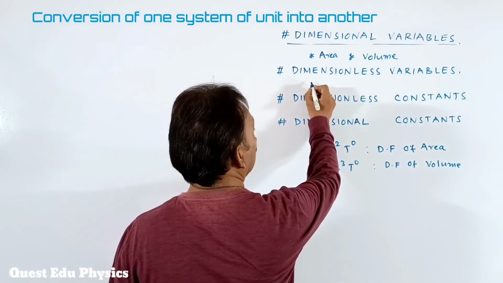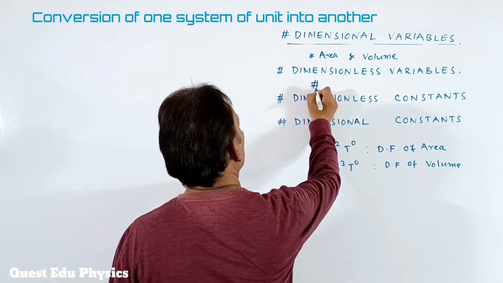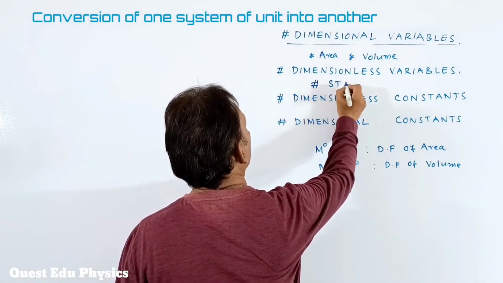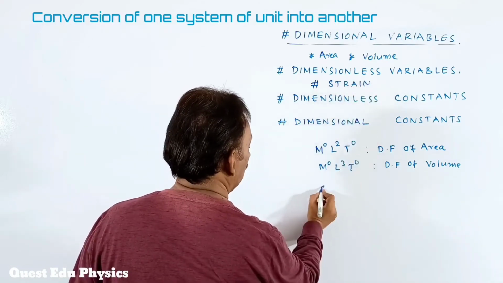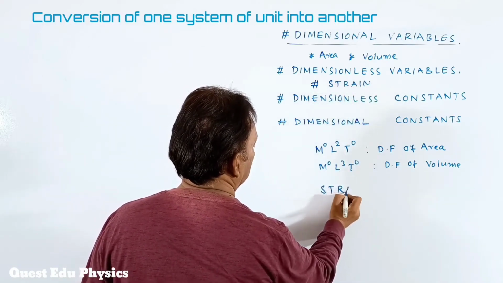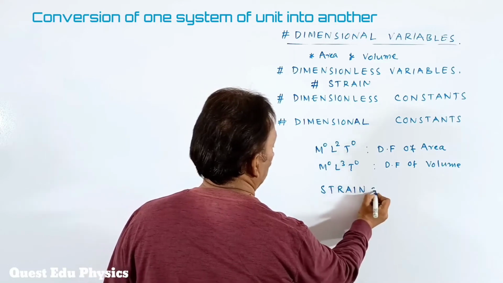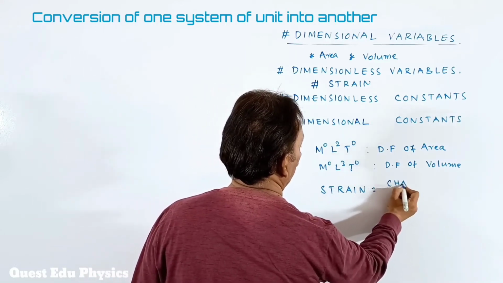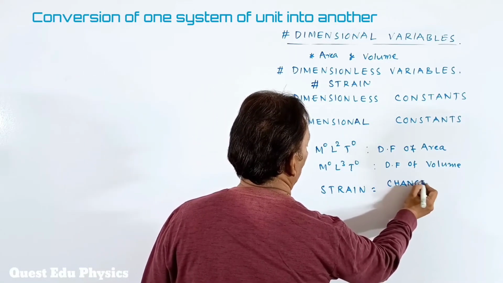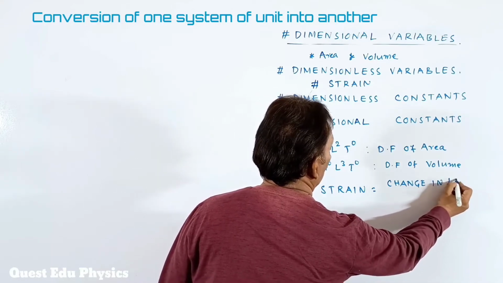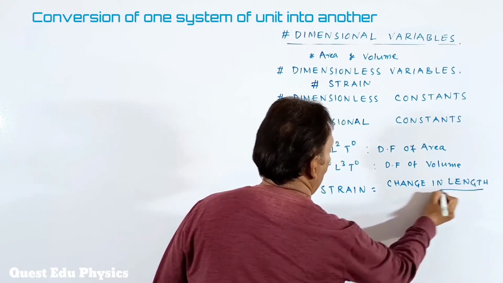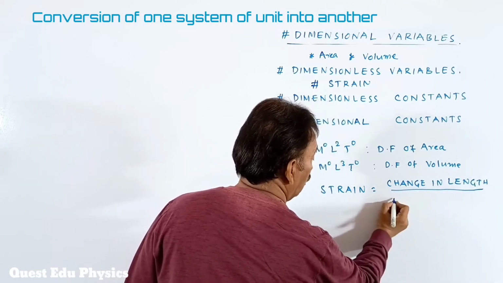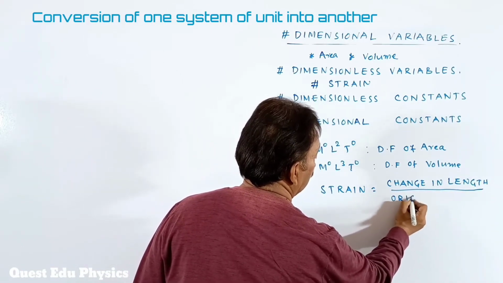Okay, students, what is the strain? Strain is change in length upon original or initial length.